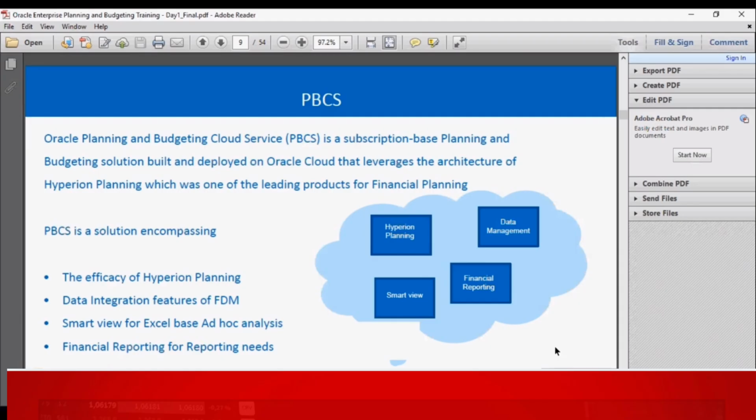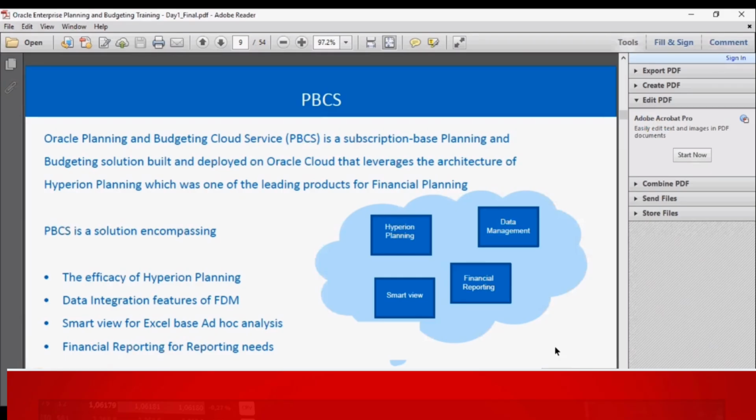in that database. So when we were accessing on-prem Hyperion Planning, we would be able to access both Hyperion Planning in the front end and the Essbase database at the back end as well. We will be having that access. But coming to PBCS, the back end is all on cloud and everything is handled by Oracle. So we will be having access only to the front end of PBCS, and we will do the required planning on that.